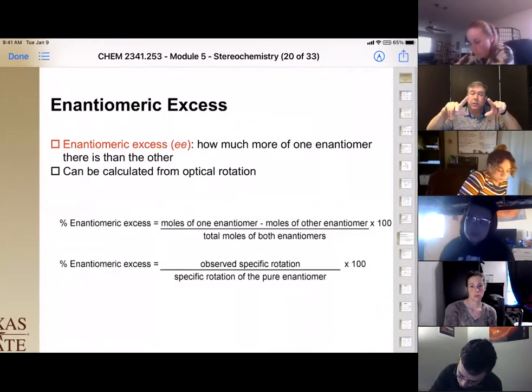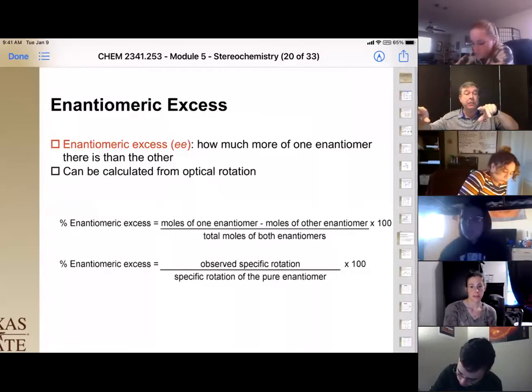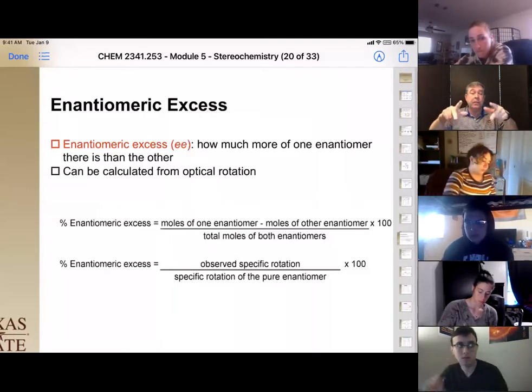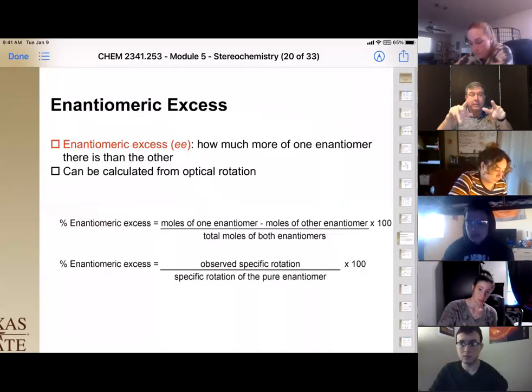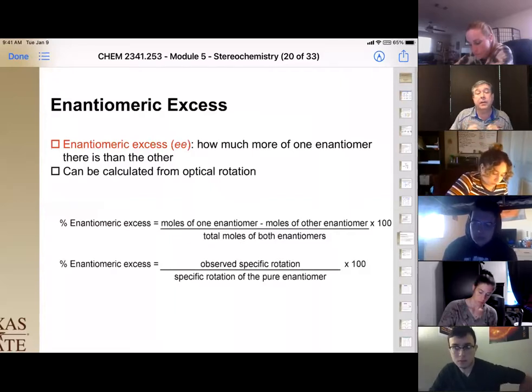That means that 5 of these are going to cancel out 5 of these, but we're still going to have a measurable rotation because the other 5 can still rotate that light. So the 2 enantiomers that are in the same concentration start canceling each other out, and that means we have one of the enantiomers in excess, and so we call it enantiomeric excess.